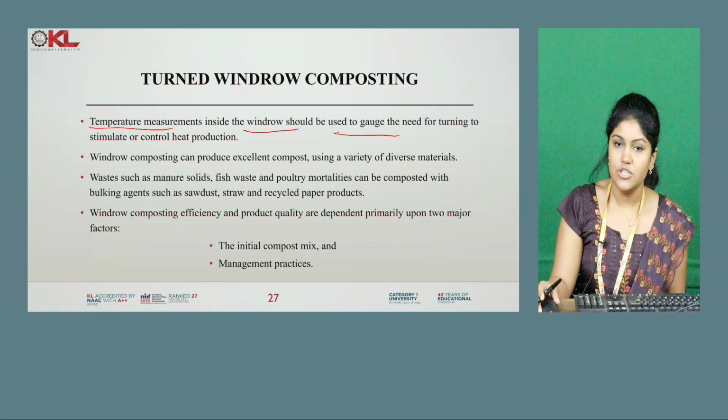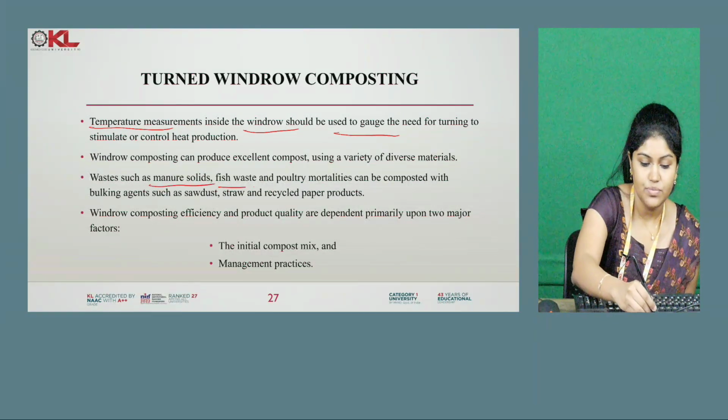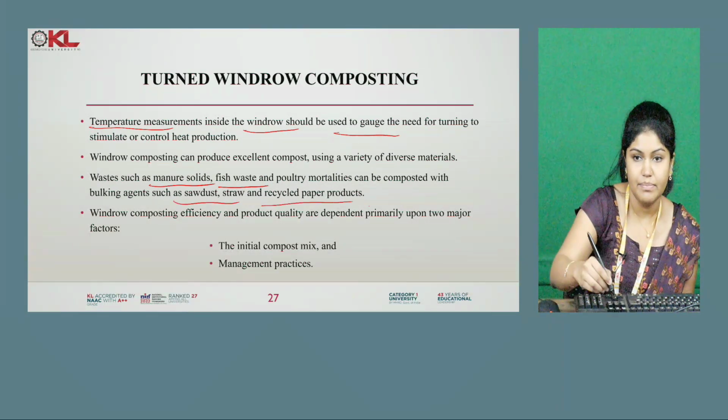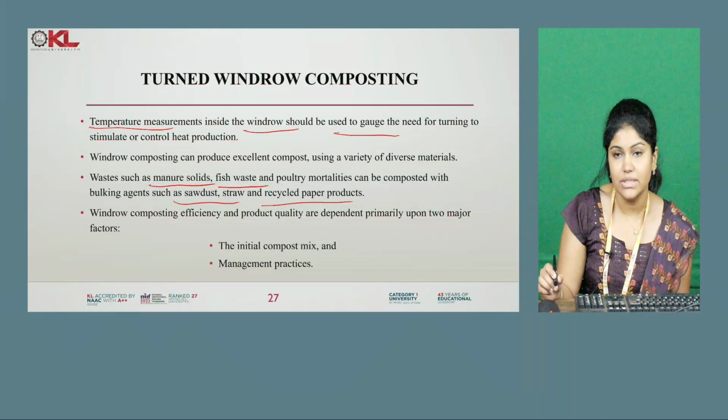Windrow composting can produce excellent compost using a variety of diverse materials. Waste such as manure, solids, fish waste, and poultry mortalities can be composted with bulk agents such as sawdust. We will mix the manure, solids, fish waste, etc. using sawdust, straw, and recycled paper products, and we will make a proper compost in this turned windrow composting method.